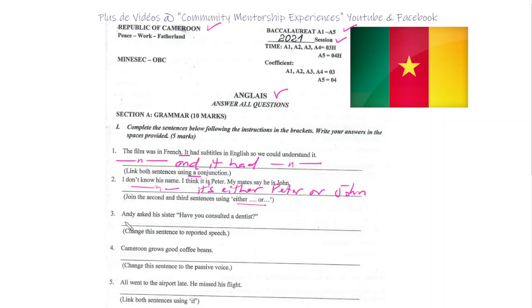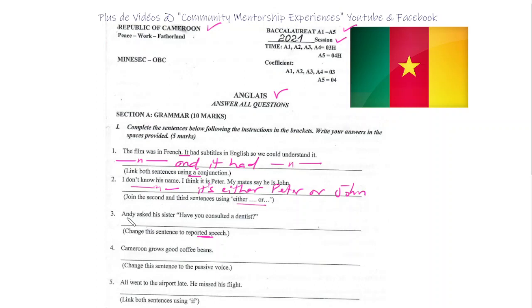Next. 3. Andy asked his sister, have you consulted a dentist? Okay. What do we want here? Reported speech. So Andy asked his sister whether or if she had consulted a dentist.